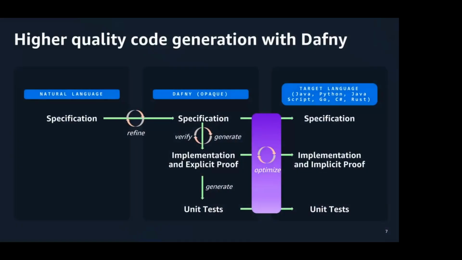Now, let us take a look at our current prototype. Before we watch the demo, let me give you a high-level idea of how we integrate Dafny into the code generation workflow. First, we start on the left with the natural language input of the user, and then the LLM formalizes the prompt in Dafny and returns to the user a natural language translation of the specification.